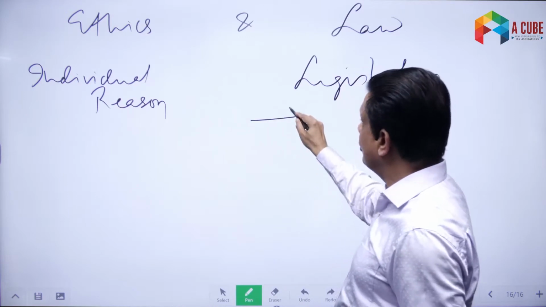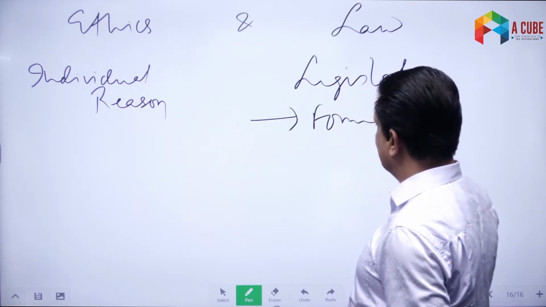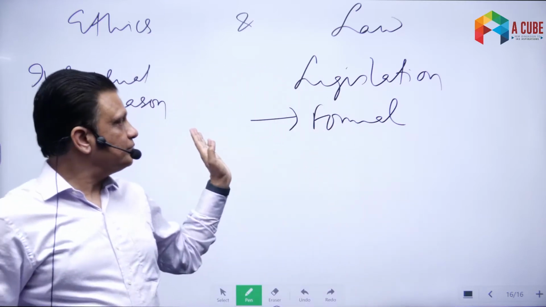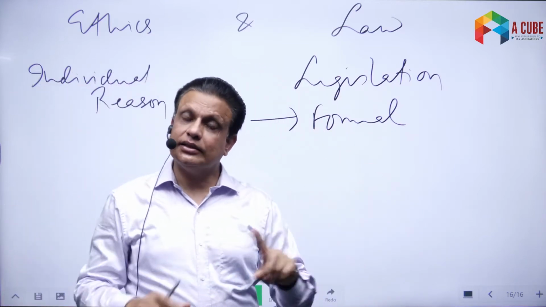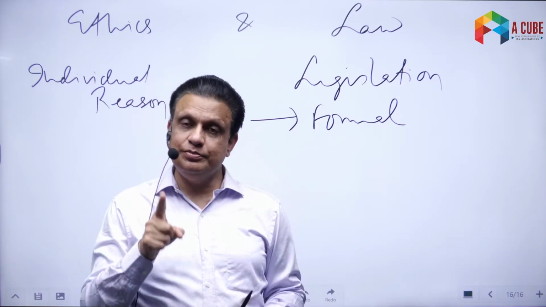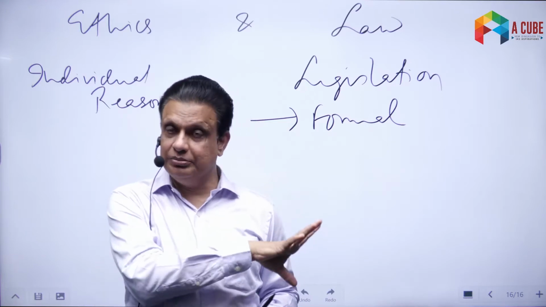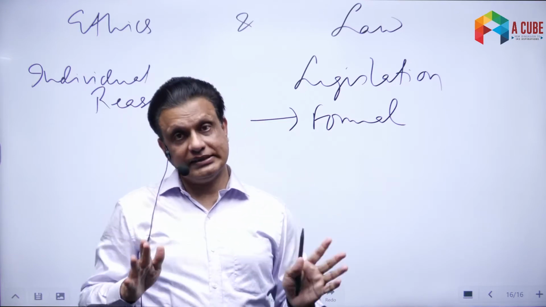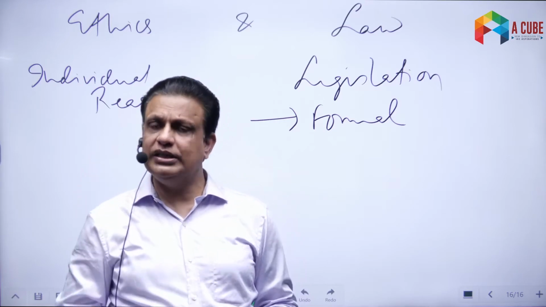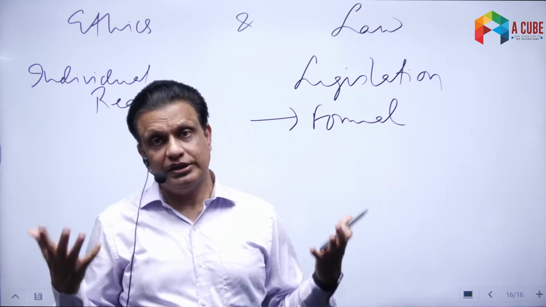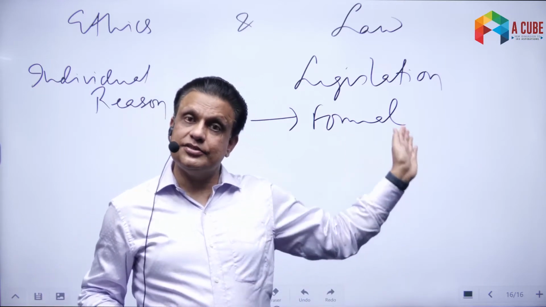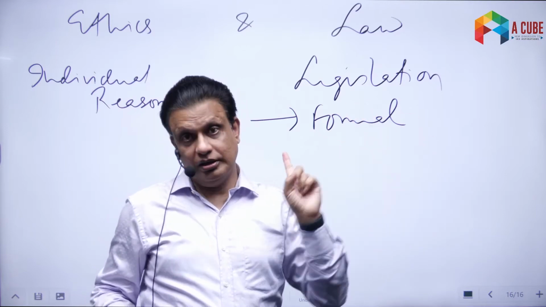One difference is that law is a formal system of norms. Why so? Because every law has a certain formal process. In order for an action to become a law, it must be proposed in a legislative body like the parliament, where it must be debated, discussed, and then passed by a certain type of majority, sometimes simple majority, sometimes a special majority, two-thirds majority, three-fourths majority, whatever. So a certain formal process is followed for any action to become law, number one.